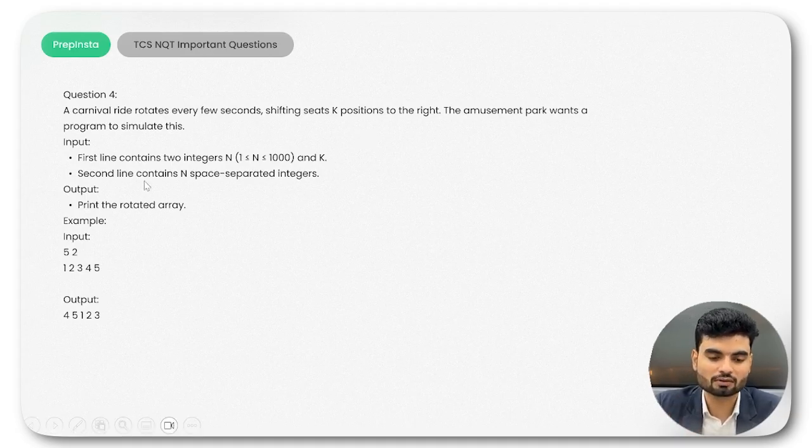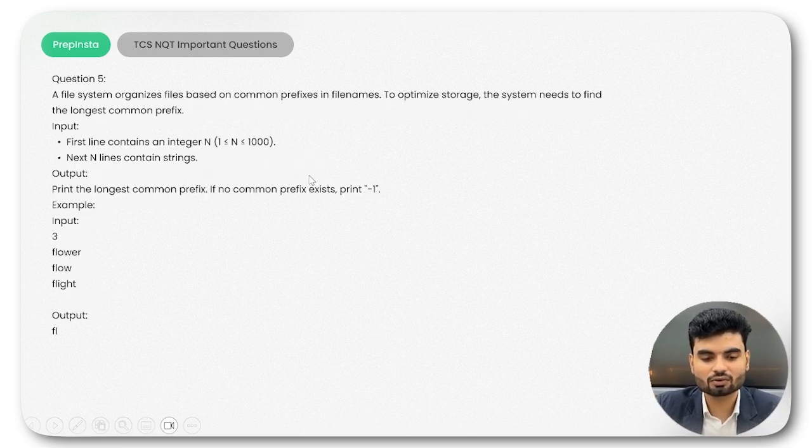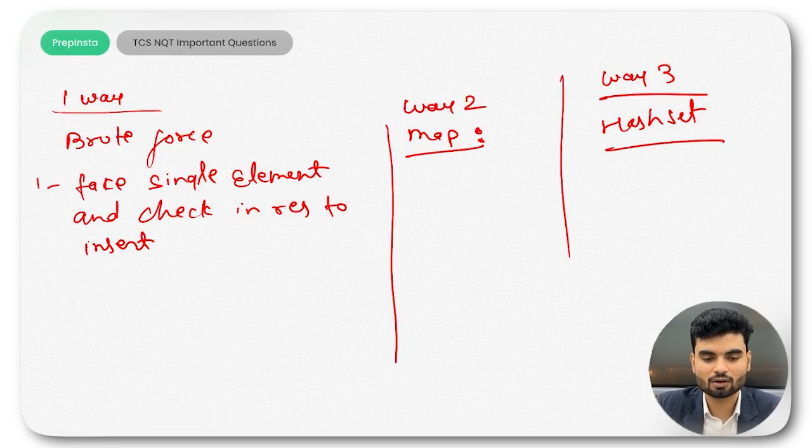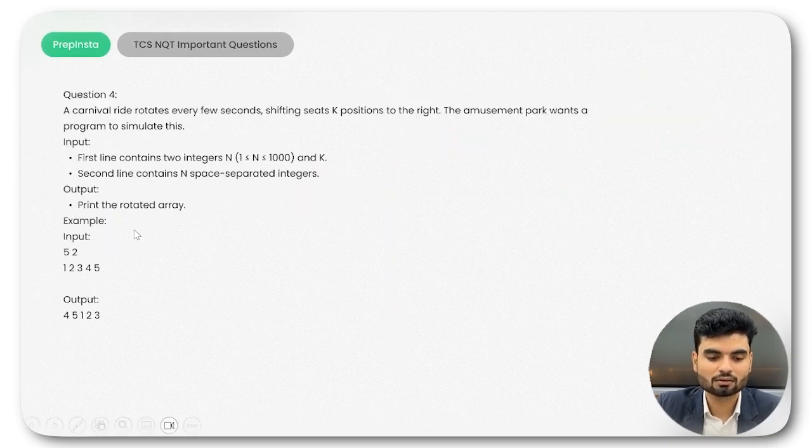Cool. The second line contains space-separated integers, correct? Okay, no issue, we don't have any problem. So now we have to print the rotated array. You have 5 as the size of the array, and you have to rotate the last two elements. So understand this. You have 1, 2, 3, 4, 5. You'll take the last 2 elements and rotate them, meaning you'll put them at the front. So what can be the way to solve this particular problem?